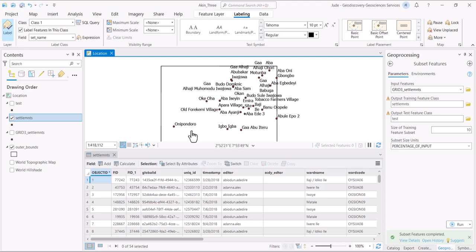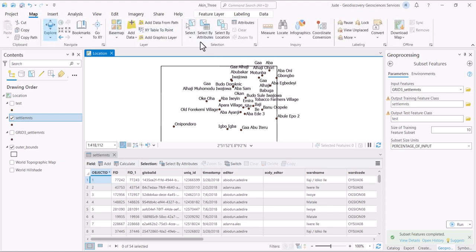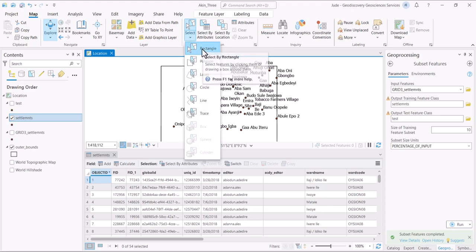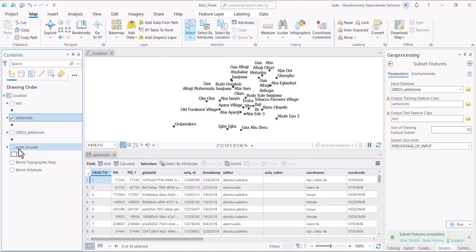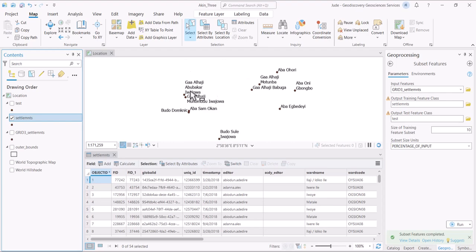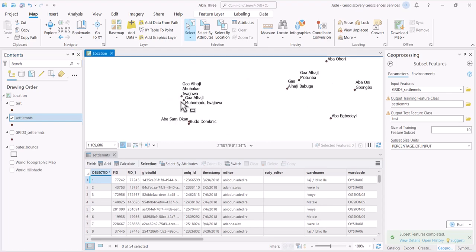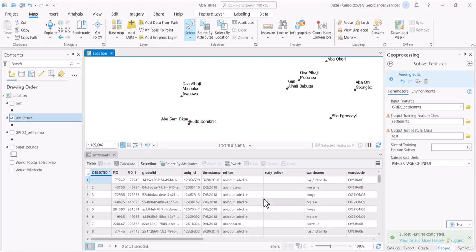But okay, before I pause, I want to show you how to just go to this map here and go to select by rectangle or something. So for example, this one here, let's clear this. We just zoom into this place. Okay, let's remove this, and you can press delete. So that is how you do all. Let me just do so many things and come back.